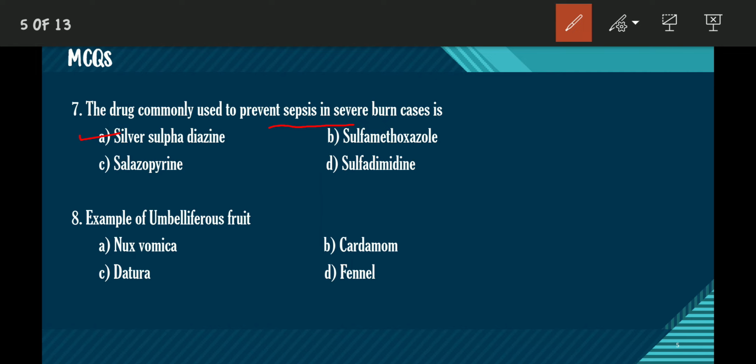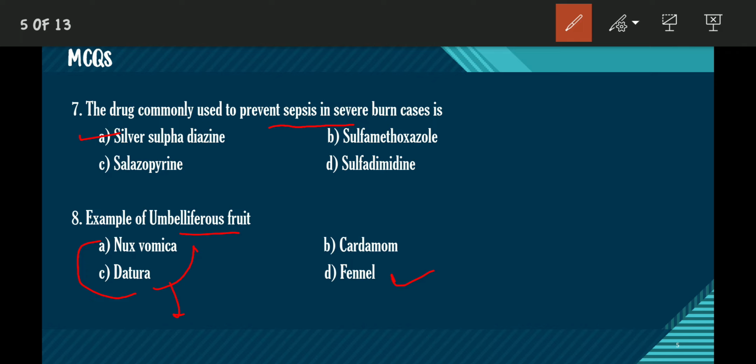The next question, example of umbelliferous fruit. This is very easy. The example of umbelliferous fruit is fennel. From umbelliferous fruit we get the volatile oil. It has a hollow stem. And look here, these options, Nux vomica and datura, these are poisonous. Nux vomica is also known as poison nut, and datura is a poisonous flowering plant.